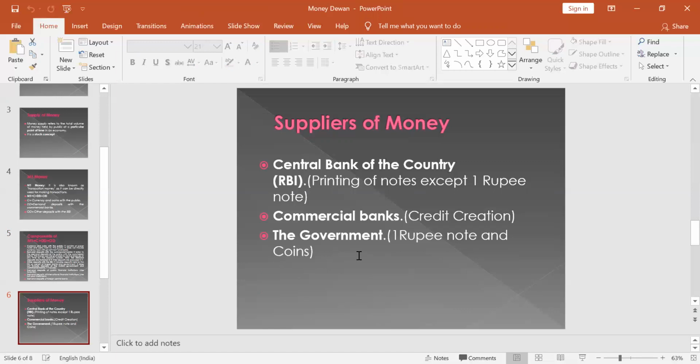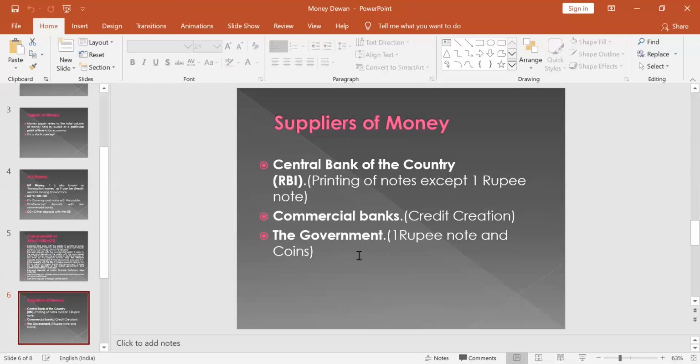Because we had discussed the main function of the RBI. In this we discussed already that this is the issue of authority or the issue of currency.